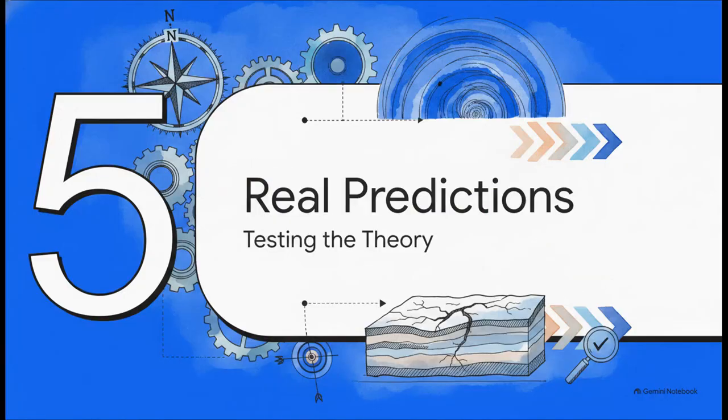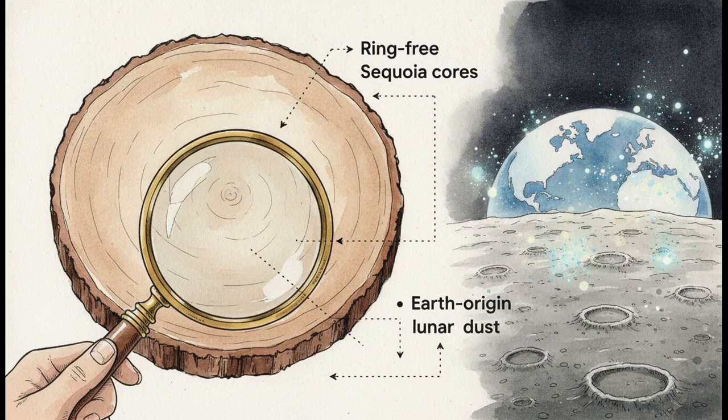Which brings us to our final part, Section 5, Real Predictions, Not Fixes, Testing the Theory. The author insists that for UTGH to be legitimate science, every finding has to be a real prediction rather than just an ad hoc fix applied after the fact, and they put their money where their mouth is.